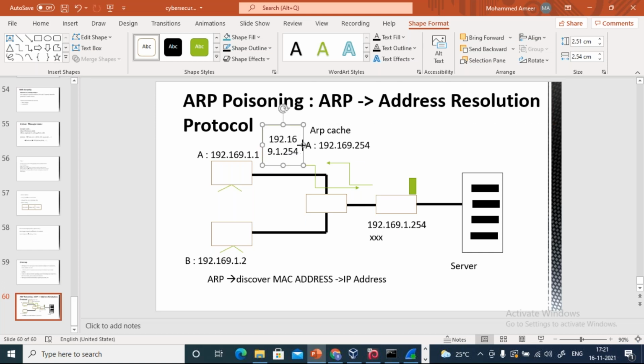So in this particular table, right, he is going to store the information corresponding to this IP address. He will store the MAC address of this particular gateway.